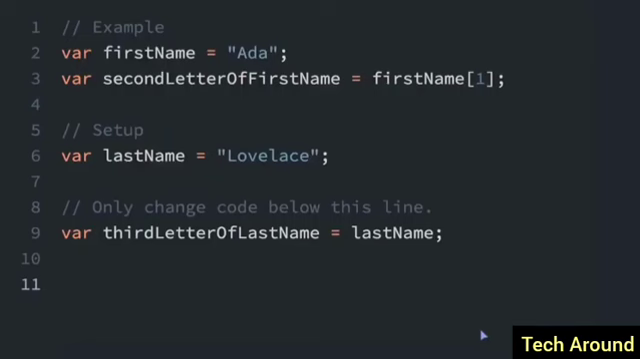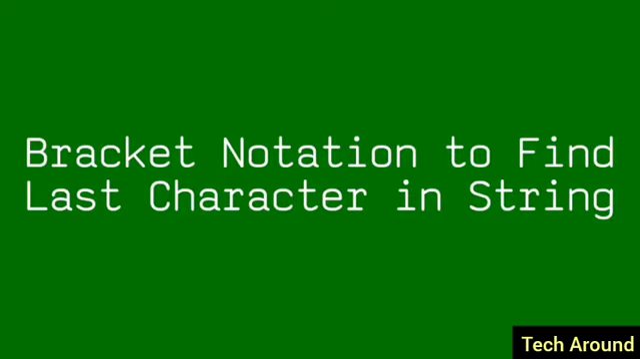You can use bracket notation to get any character position in a string. So earlier we did the first position, but here's how you get the second position. Remember the zero index. So 1 is the second position, 0 is the first position. We can also get the third letter of the last name using the brackets. We'll just put 2 in the brackets to get the third letter of the last name.